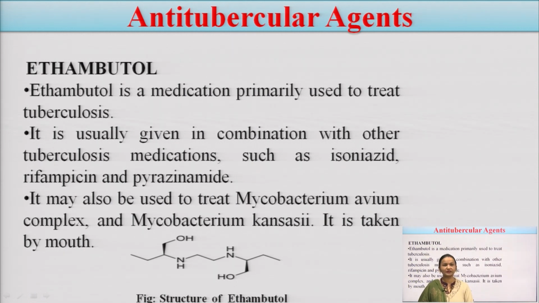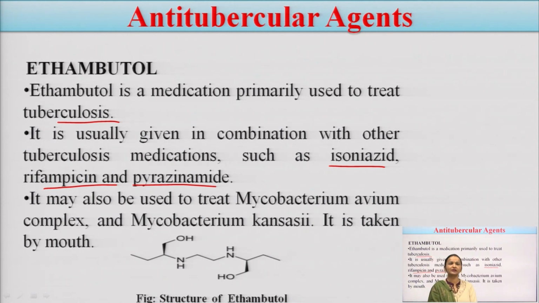Okay. Initially we discussed isoniazid and one more drug, and now we are discussing ethambutol. Ethambutol is also a medication which is primarily used to treat tuberculosis. Again, we have discussed in our previous lecture that the treatment of this tuberculosis disease is not single; it is a combinational therapy, because this is usually given in combination with other tuberculosis medication. We have read earlier isoniazid, okay, rifampicin and pyrazinamide.